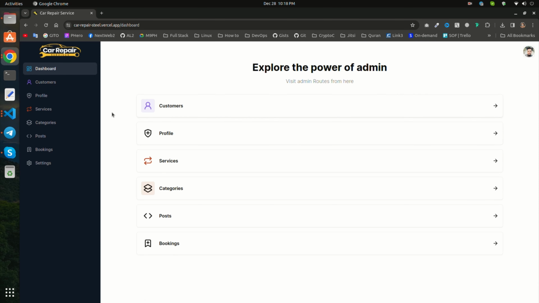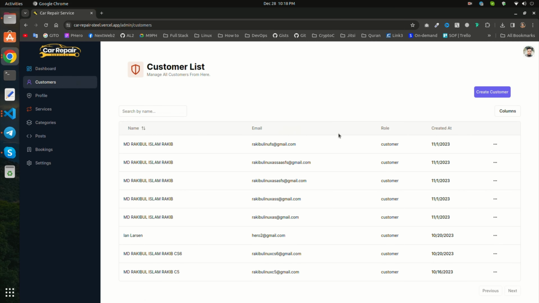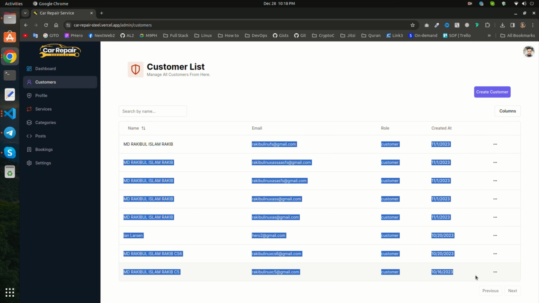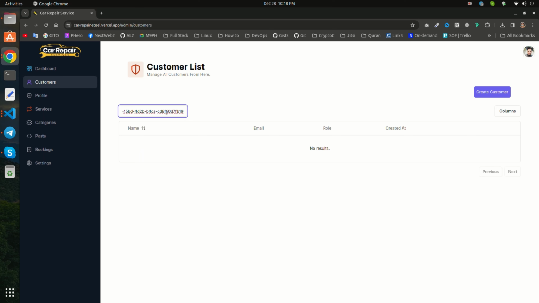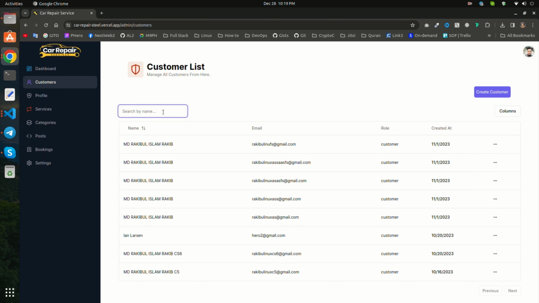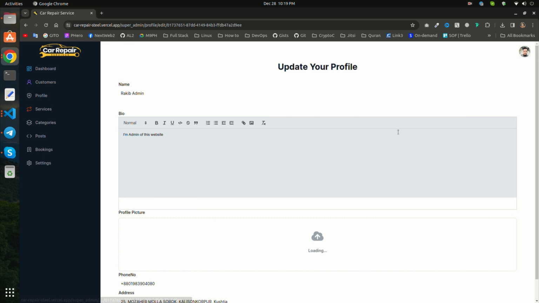Let's visit our dashboard section. Here as an admin you can see the customers who registered in your website. From here you can filter by username. You can search, and as an admin you can also add a user. Okay, this is the profile for admin.